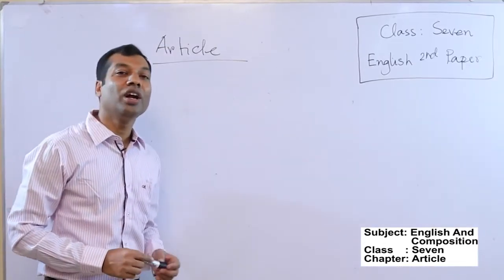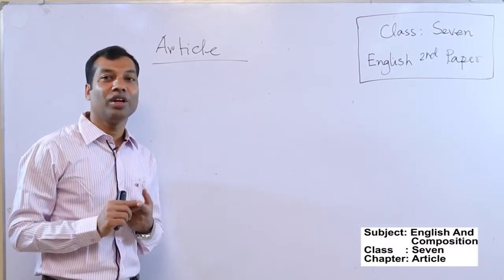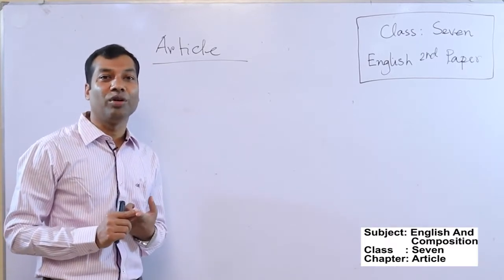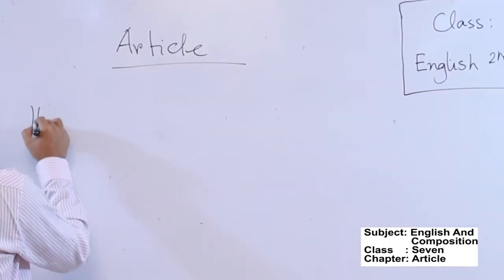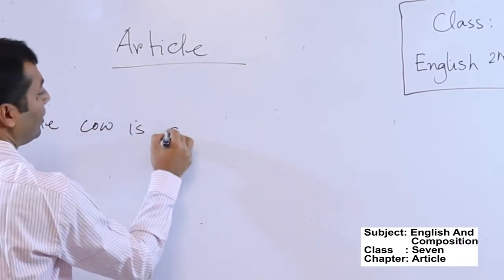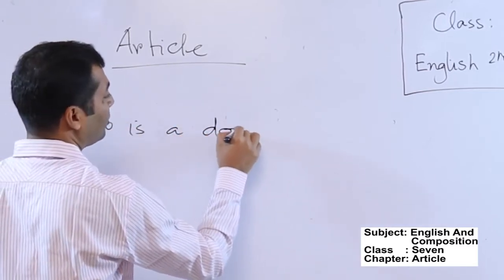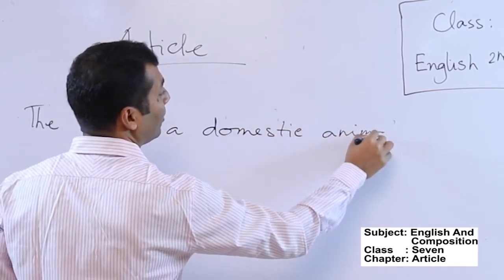When a singular common noun represents the whole class. For example, the cow is a domestic animal.